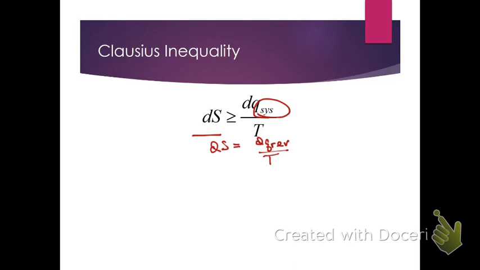So if it's a reversible path, then the dS, the differential change in entropy, is dq over T. But if it's not a reversible path, then dS is going to be greater than dq for whatever that particular path might be divided by T. And again, this is just a reformulation of the second law.